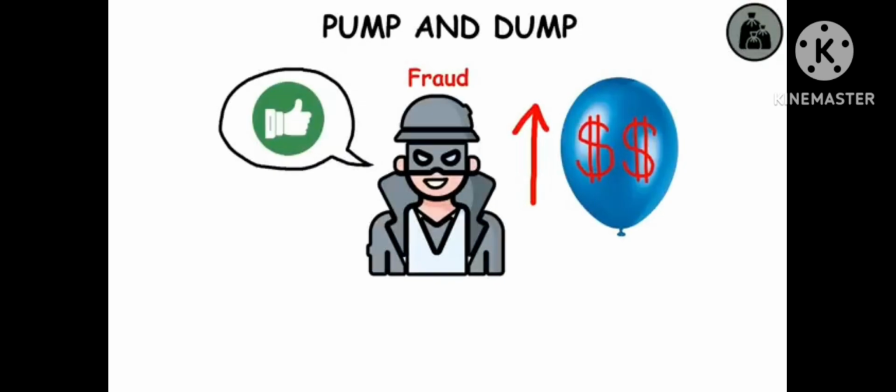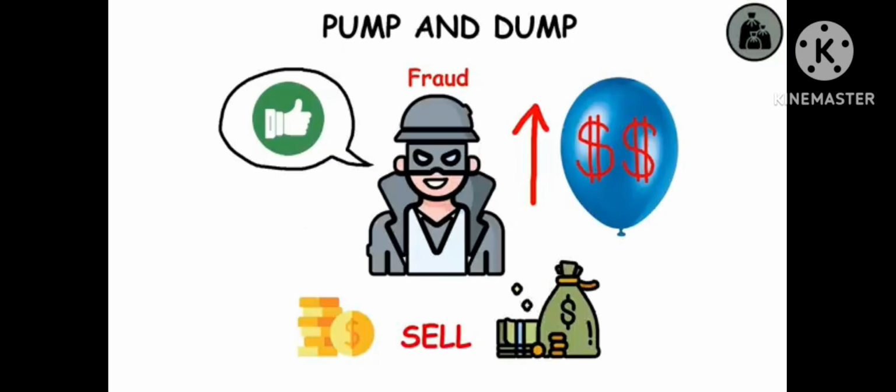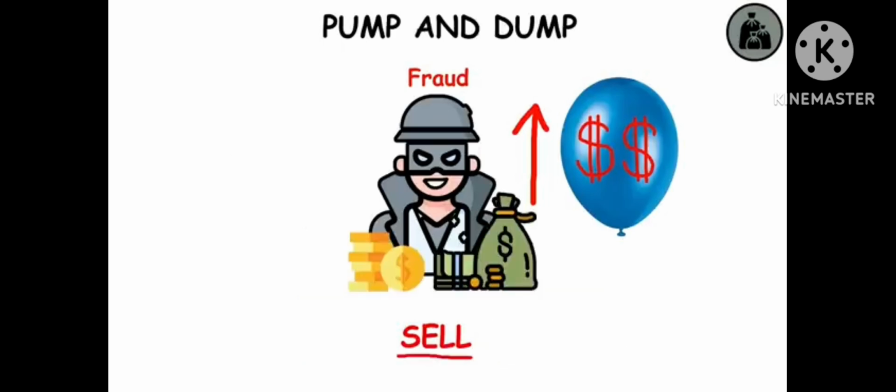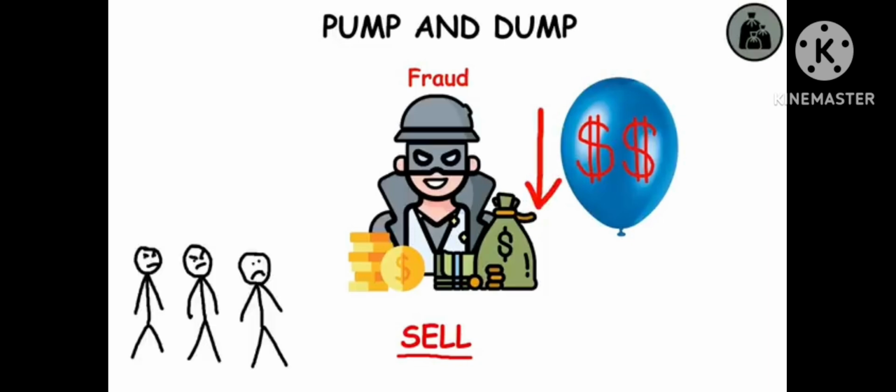Pump and dump. Form of fraud that involves artificially inflating the price of an owned stock through false and misleading positive statements. Pump. In order to sell the cheaply purchased stock at a higher price. Dump. Once the operators of the scheme sell their overvalued shares, the price falls and the other investors lose their money. Rug pull. A pump and dump in new small cryptocurrencies, usually done by their creators.